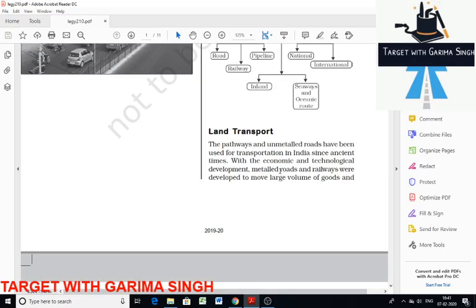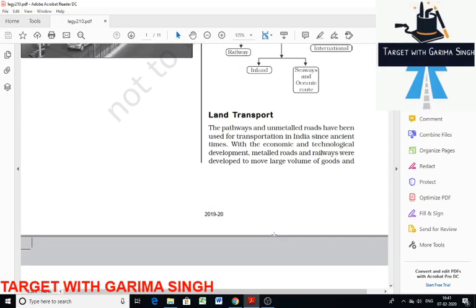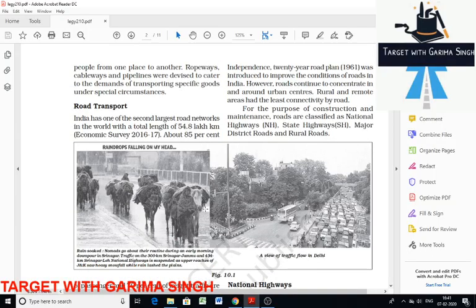Land transport of people and goods by road is not new in India. Since ancient times, pathways and unmetalled roads have been in use for this purpose. So land transport includes road, railway and pipeline. Then we discuss road transport. Road transport carries about 85% of passenger and 70% of freight traffic every year. Road transport is also preferable for short distance travel.